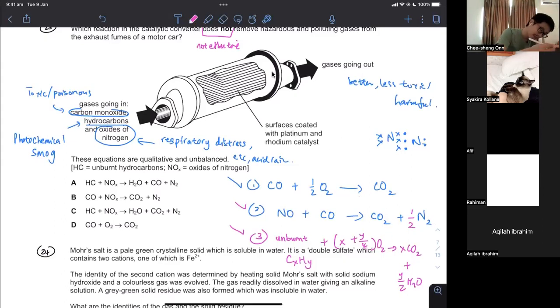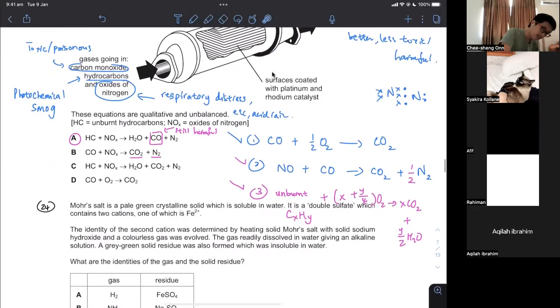Now, the first one, I can tell you the answer is definitely A, because you are removing harmful oxides of nitrogen, but you are producing harmful gases. So still around, still harmful. If you look at the other one, the N2 is okay, the CO2 is okay. That was my second equation. And this one is still okay. N2 is okay, CO2 is okay, H2O is okay, CO2 is okay.